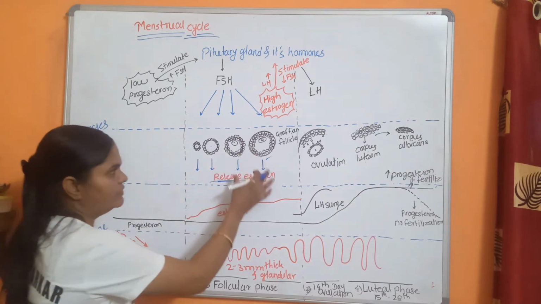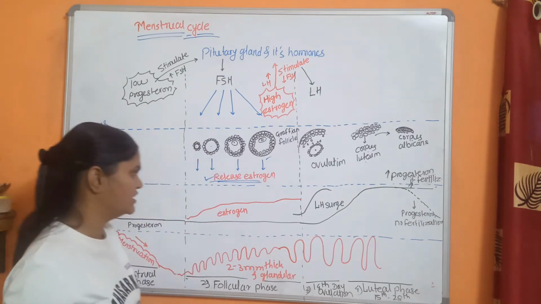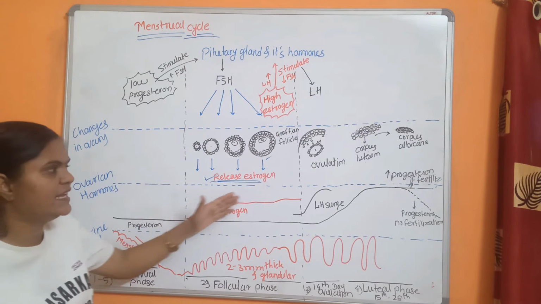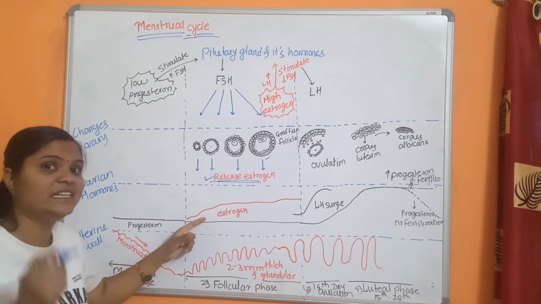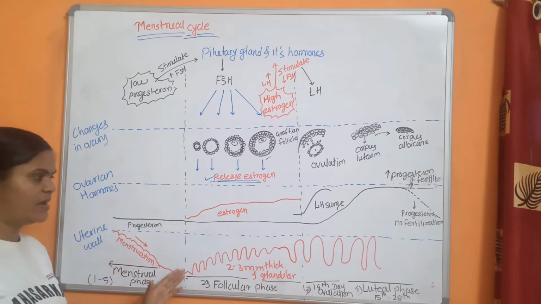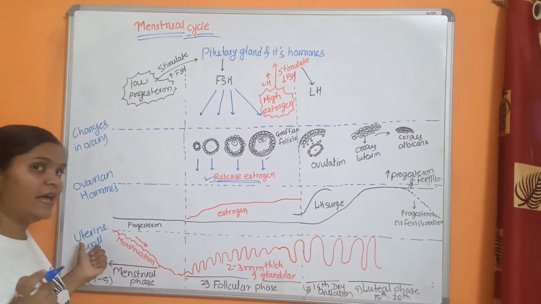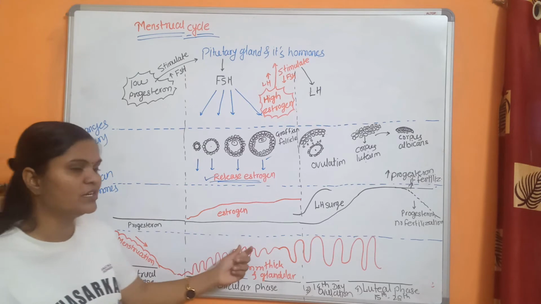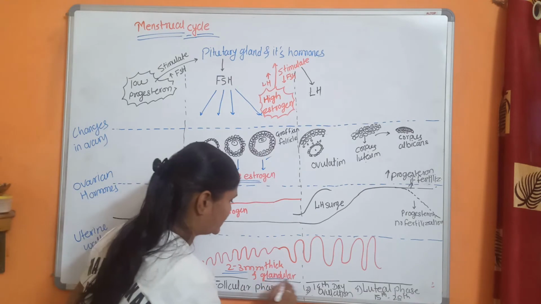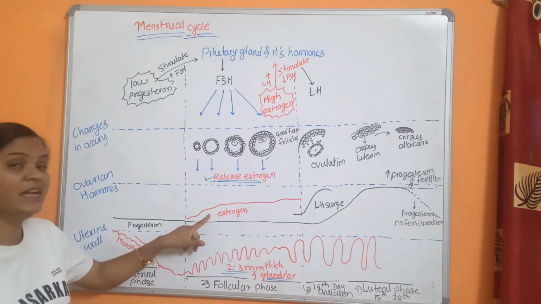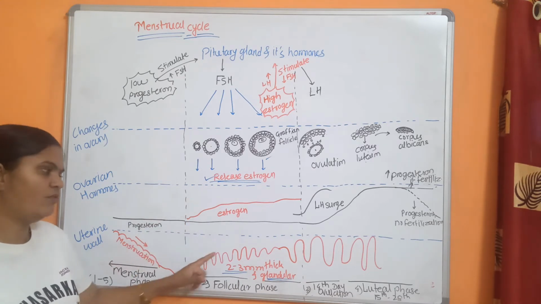And now this developing follicle starts to produce one hormone that is called estrogen. So the estrogen level increases during this phase, and because of the increased level of estrogen, the endometrium layer present in the uterus starts to repair, and its thickness becomes 2 to 3 mm, and it becomes glandular because of the hormone estrogen. Increased level of estrogen causes the repair of the endometrium.